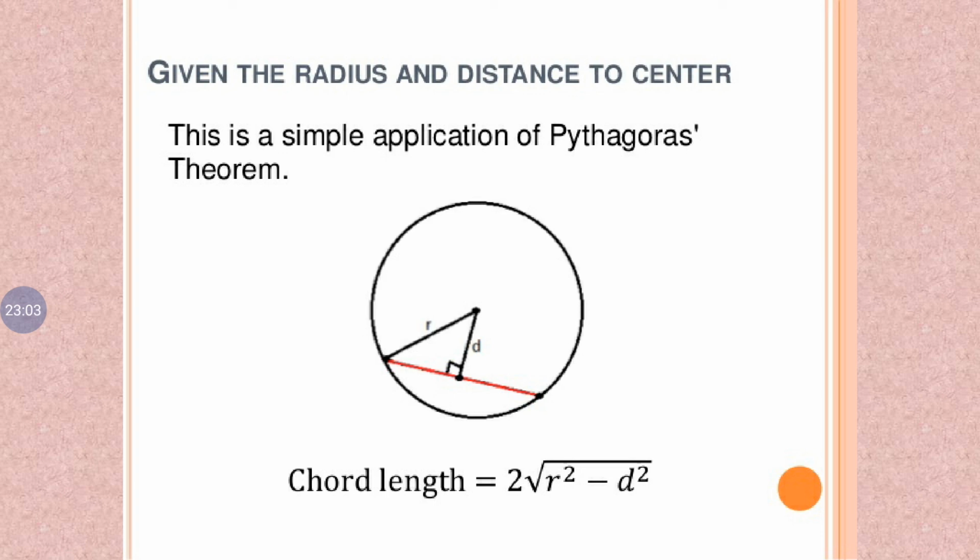Pythagoras theorem formula: AC square is equal to AB square minus BC square. Already you know that. So for chord length we use Pythagoras theorem. It is a right angle triangle, so we only use Pythagoras theorem. Apply Pythagoras theorem: chord length is equal to 2 root of r square minus d square.